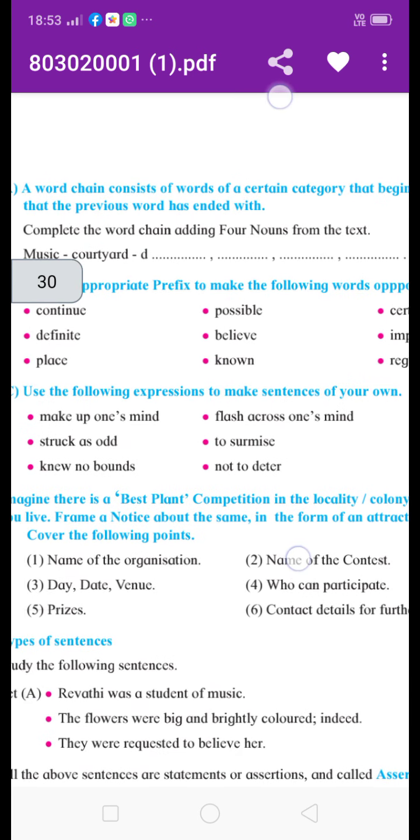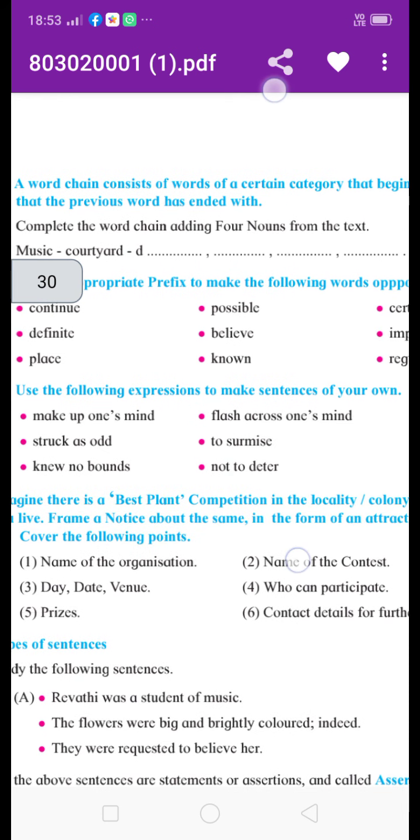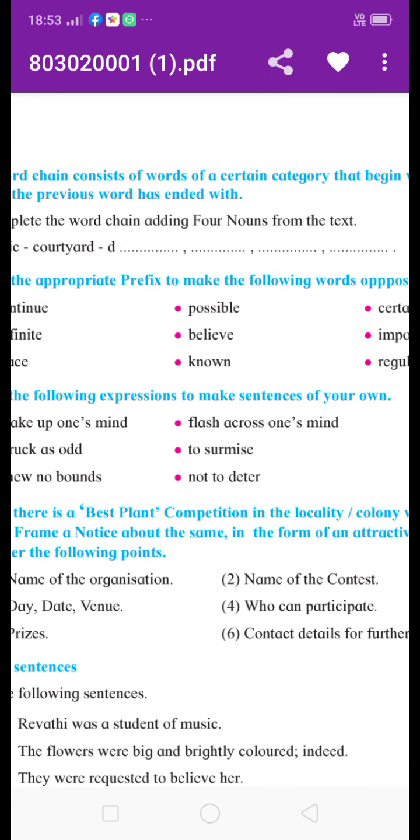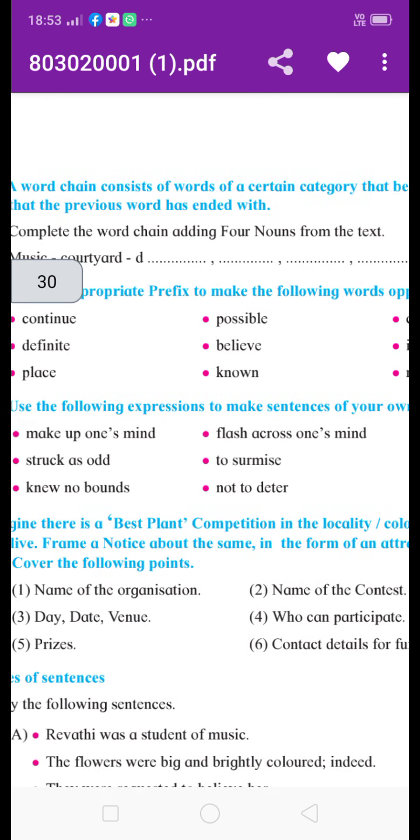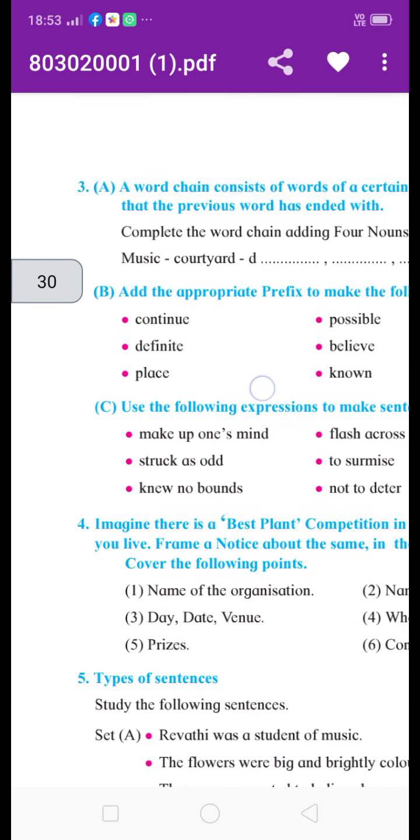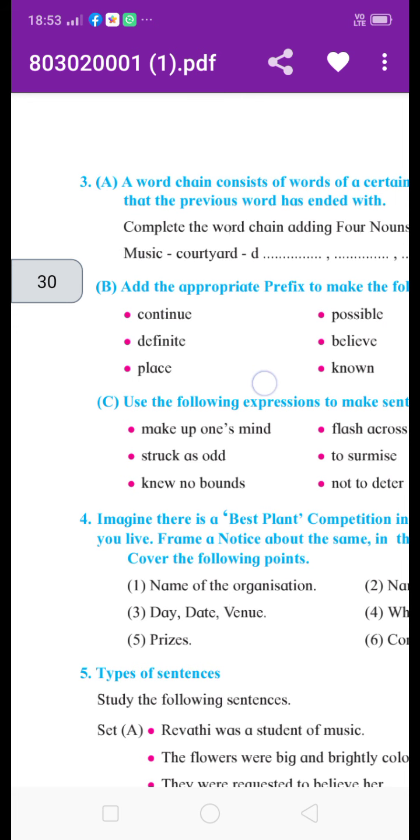A word chain consists of words of a certain category, each beginning with the letter that the previous word ended with. Here we are going to learn how to make the chain. Sometimes we make a chain of adjectives, a chain of nouns, a chain of verbs, a chain of adverbs. These are the different parts of speech.